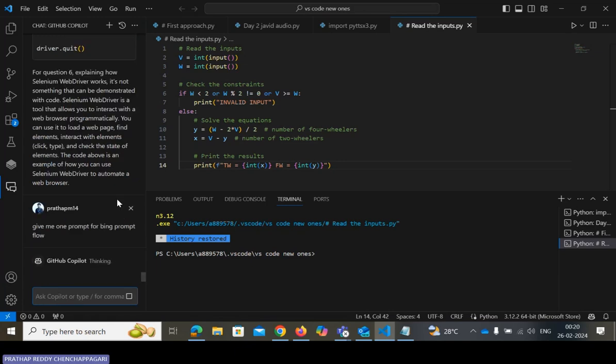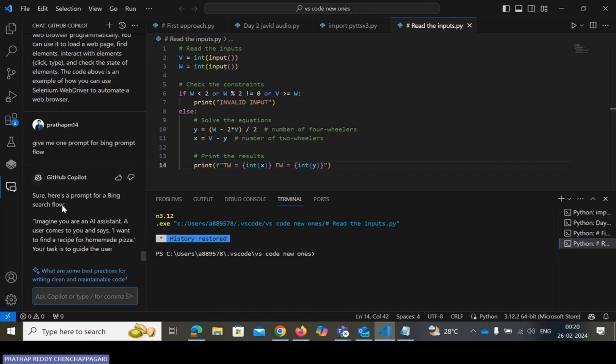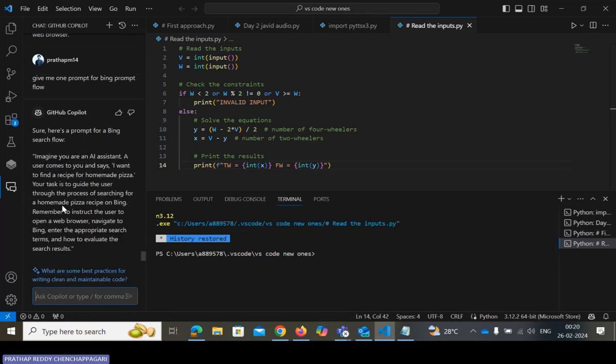Just ask for some data. Let's see, it will give us some data. It will work and give you some prompt and everything.